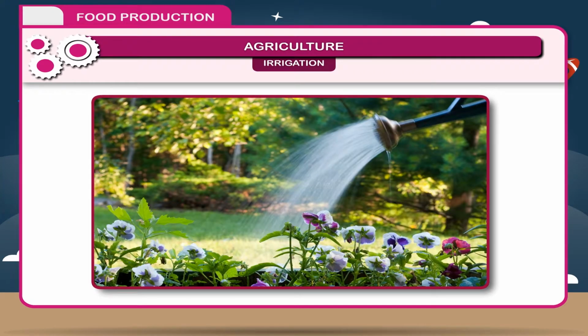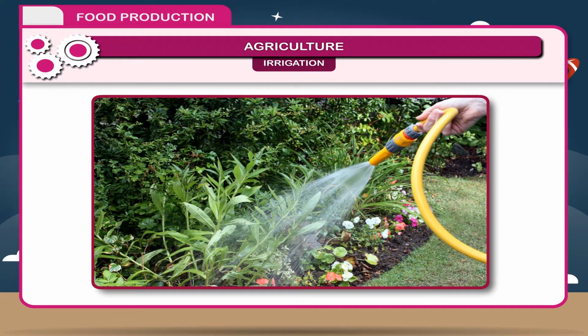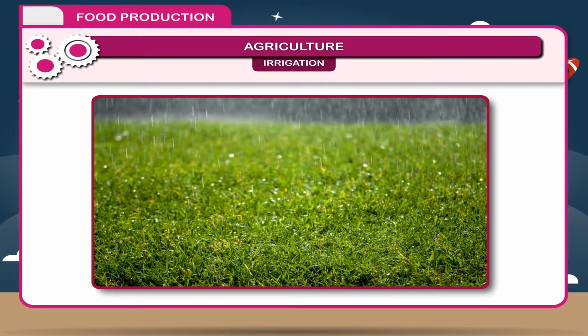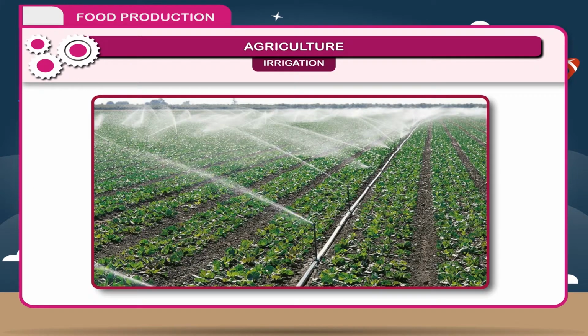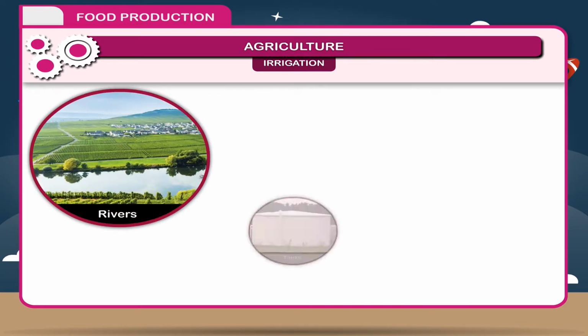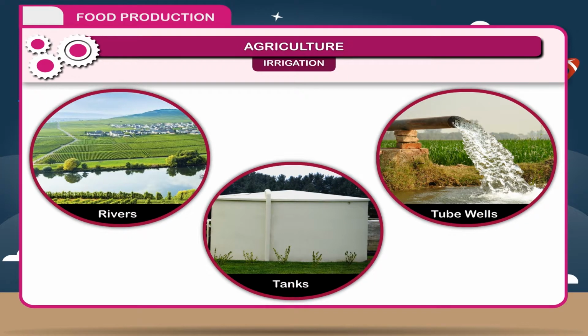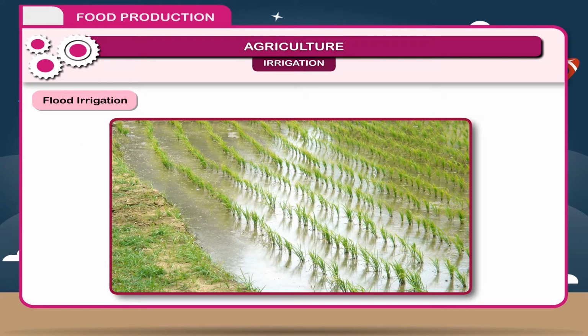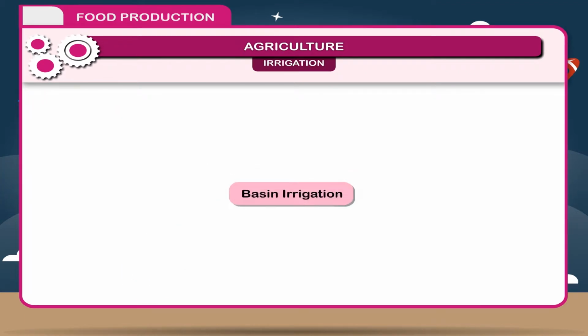Irrigation. Water is essential for the growth of plants. Irrigation is the supply of water to a dry area, especially in order to help the crops to grow. Watering is done through rainfall or by artificial means. The water for irrigation may be taken from rivers, tanks or tube wells, etc. The methods of irrigation are flood irrigation. Flood irrigation is used for close-grown crops such as rice, where fields are leveled and water is abundant.